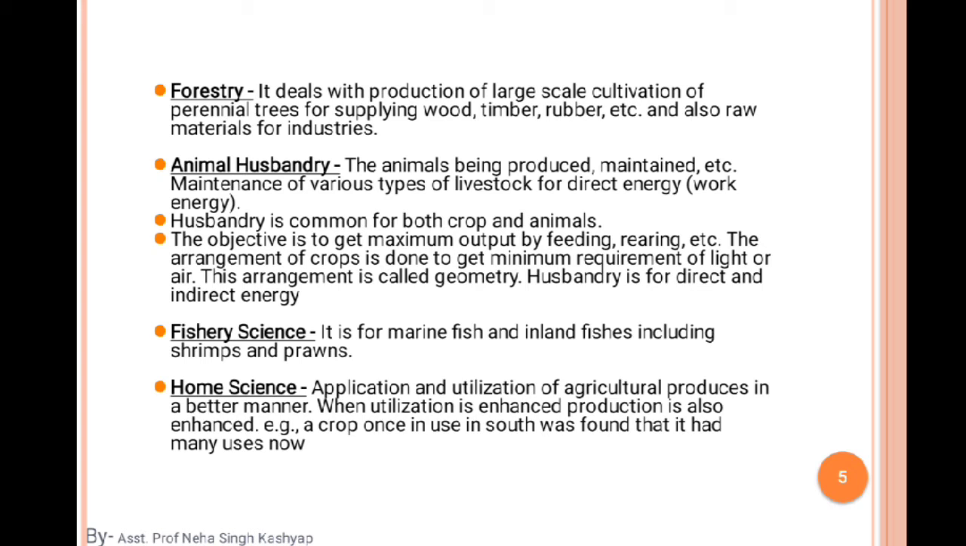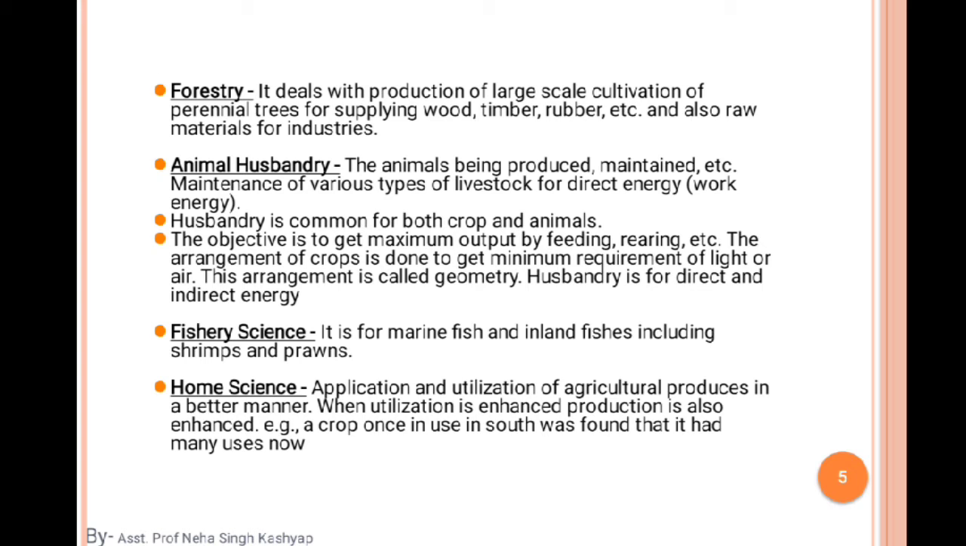Okay, so for raw materials for industry, rubber is provided through plants, for making different kinds of tools, different kinds of works for use, like tables, chairs, like that. Wood is used for that as well. Okay, so husbandry is common for both crops and animals. The objective is to get maximum output by feeding, rearing, etc.